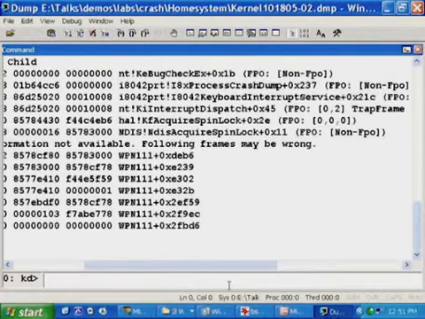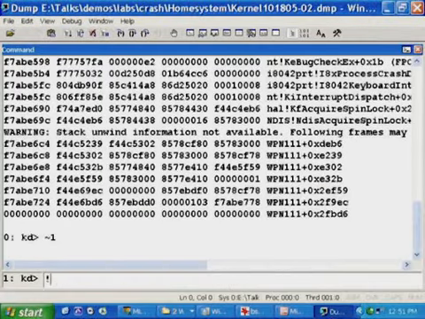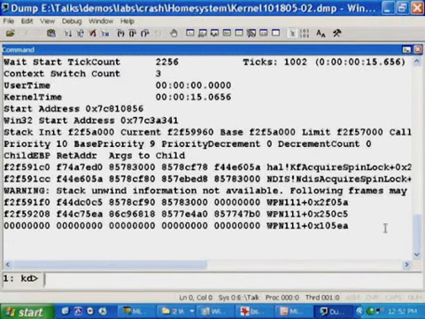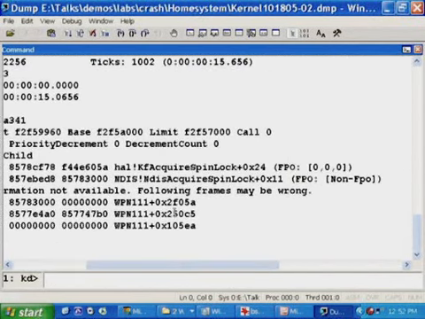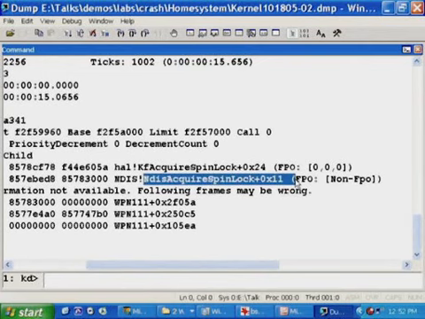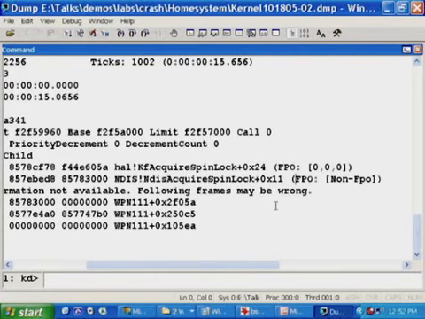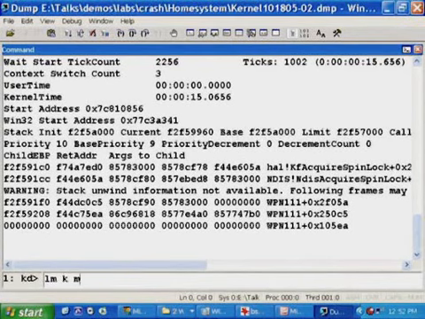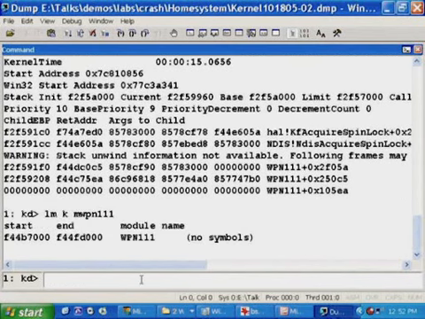If we look at the prompt down here, we see that the kernel debugger is focused on CPU 0 of this multiprocessor system. So I'm going to switch the focus to the other processor by saying ~1 and typing !thread again on that processor. And the stack looks really similar to what we just saw, with that WPN1111 driver calling into NDIS acquire spinlock. This looks like a classic example of the driver having a synchronization problem where one processor has the lock, the other processor tries to grab the lock, and the system ends up freezing.